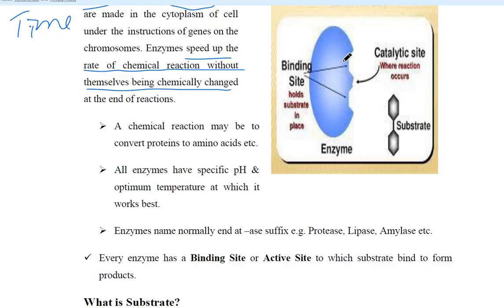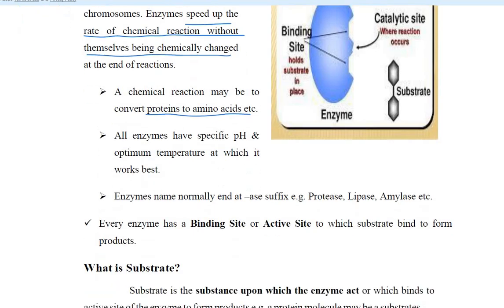A chemical reaction in our body can be to convert proteins into amino acids or anything. So all these enzymes work at their specific pH and their optimum temperature. And all the enzymes end with the word ase, like protease, lipase, amylase.